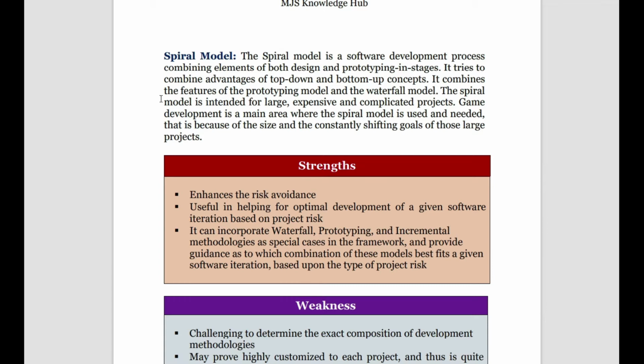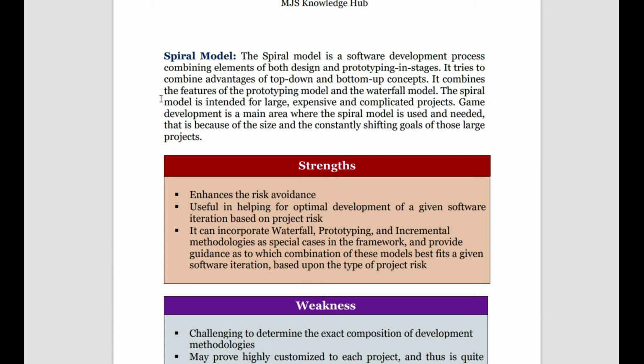So this is a lengthy model of preparation for any large, expensive, complicated project, especially development of game software. So what are the strengths here? It enhances risk awareness because we see every possible thing, what is the best thing that can happen, what is the worst that can happen.